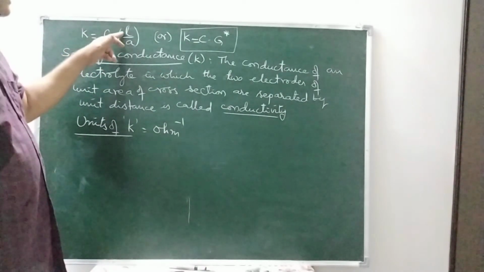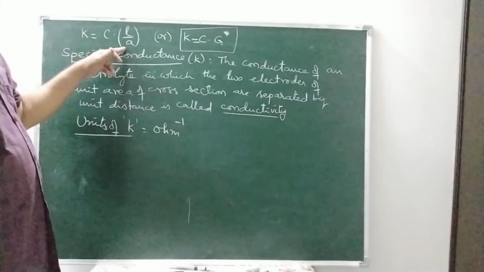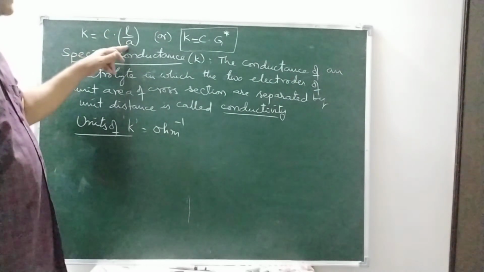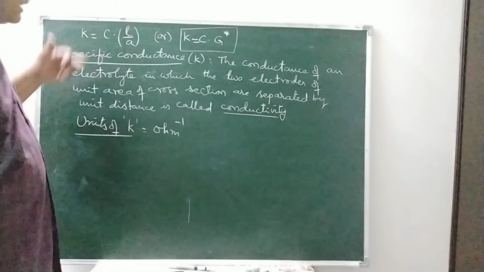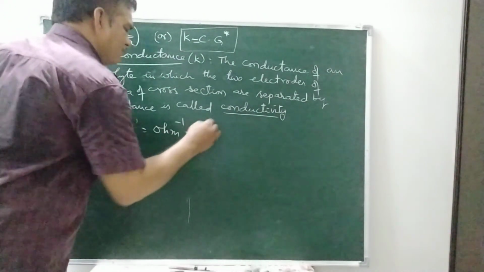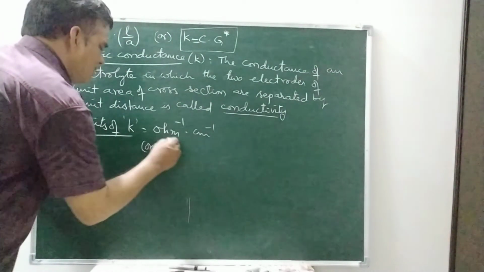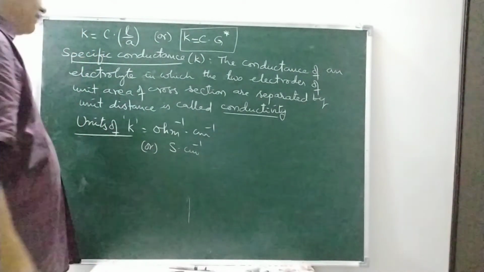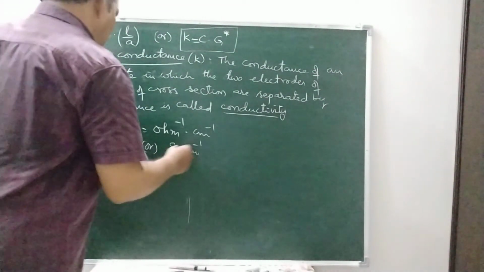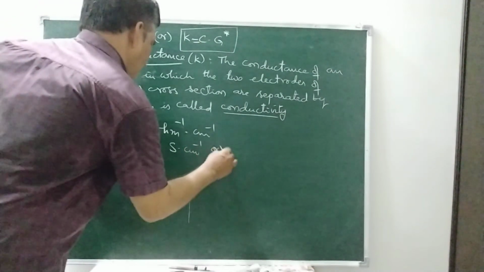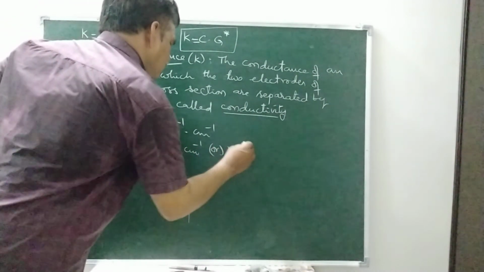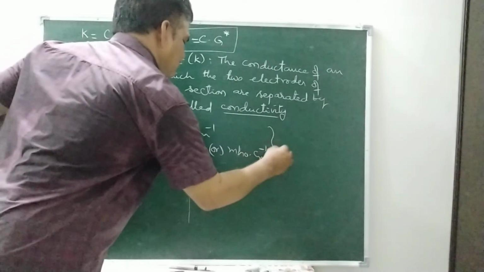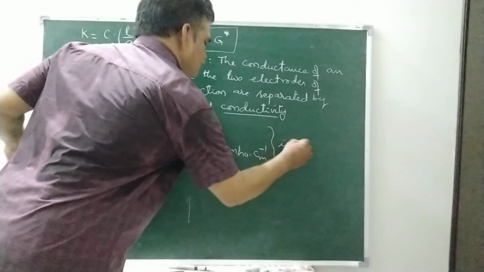L is meter and A is meter square, or centimeter and centimeter square, so centimeter by centimeter square is 1 by centimeter, or centimeter inverse. Ohm inverse is called Siemens. So the units are Siemens centimeter inverse, or mho centimeter inverse. These are in the CGS system.